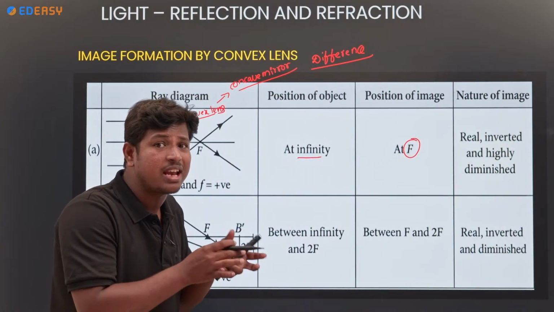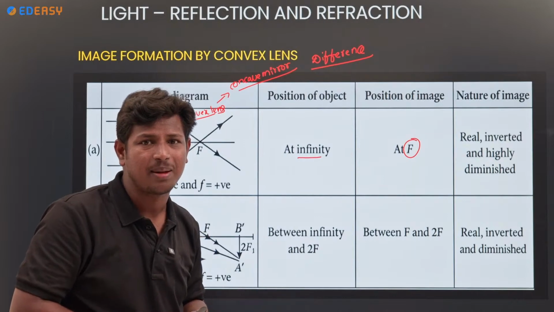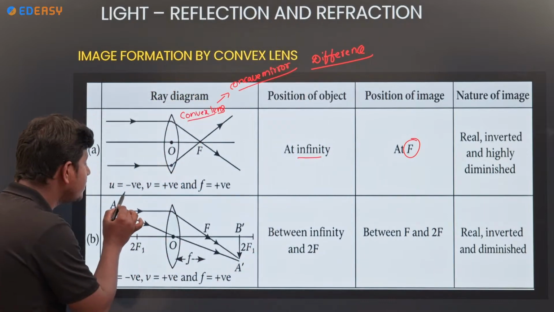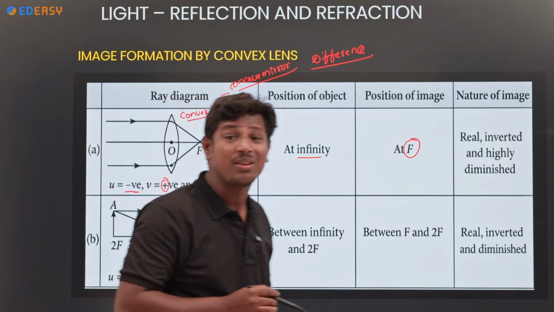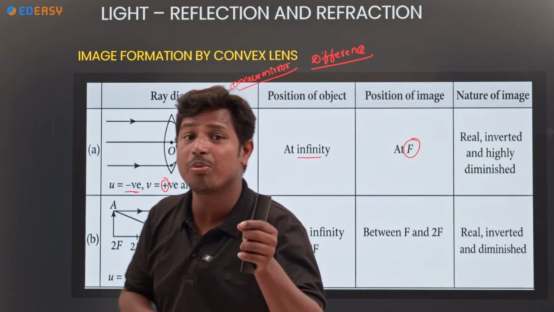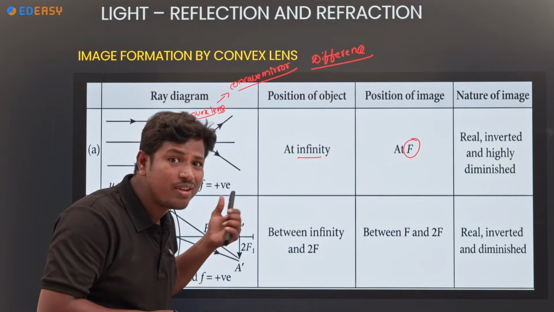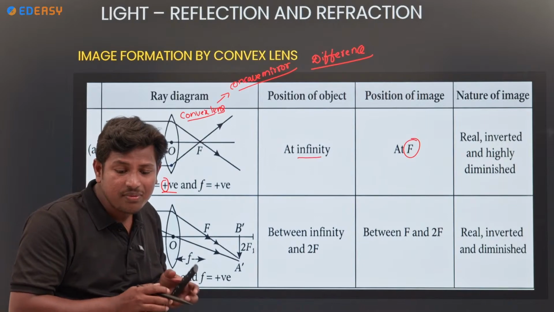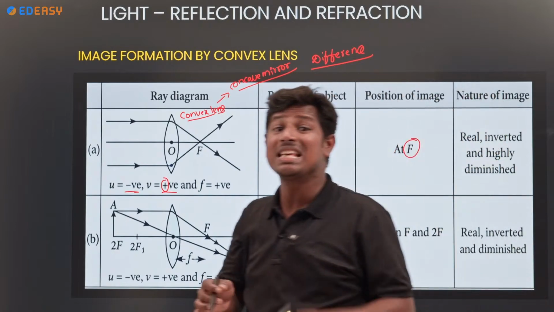Coming to the sign convention, what is the u value? U is object distance, v is image distance, f is focal length. Object distance is always negative. Can you guess why v is positive? In a concave mirror, v is also negative, but in a convex lens, v is taken positive. Give the reason from the comment section why v is positive in a convex lens.